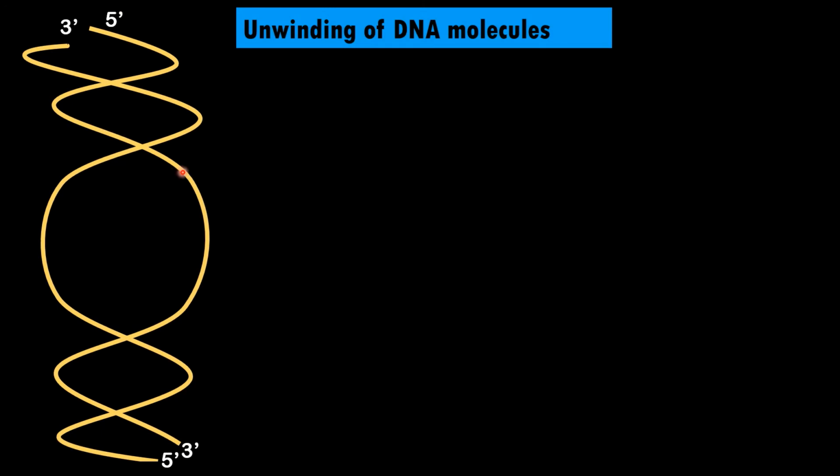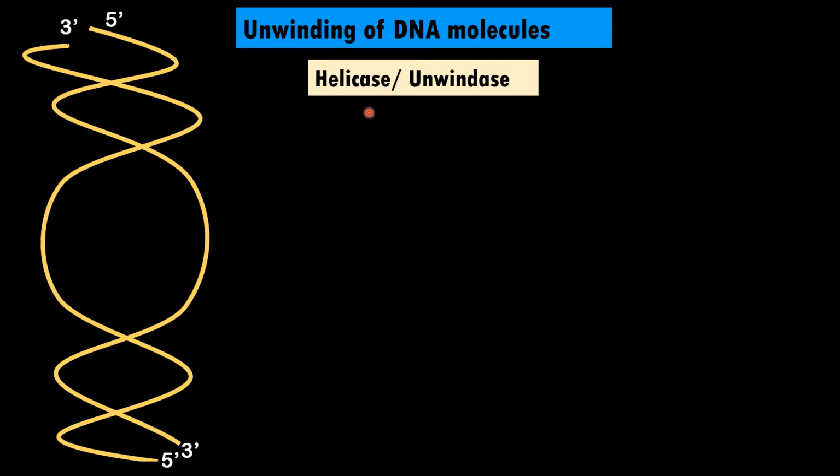Now students, the first step in replication of DNA is converting double-stranded DNA into single-stranded DNA. This conversion is done by the enzyme called helicase or unwindase. The tensions of the DNA are managed by the enzyme called topoisomerase.